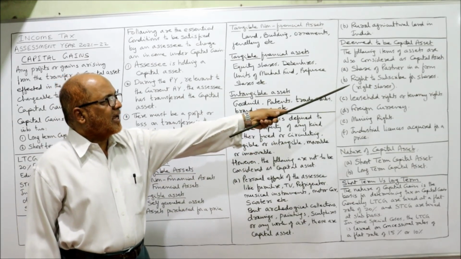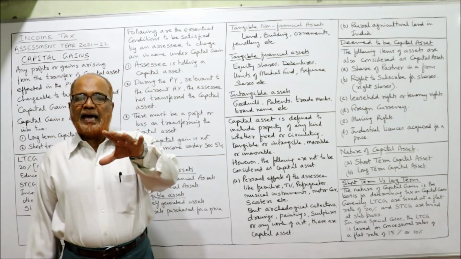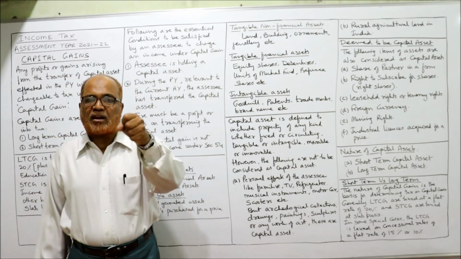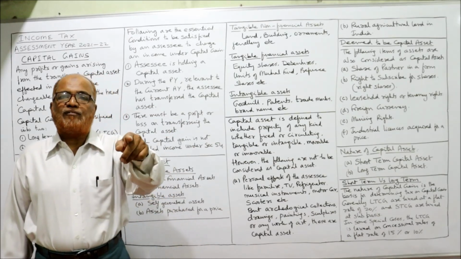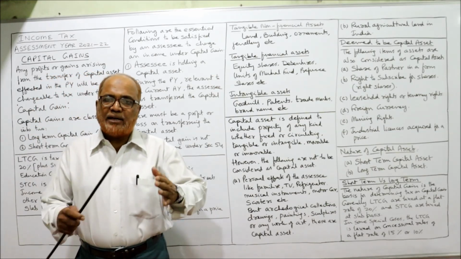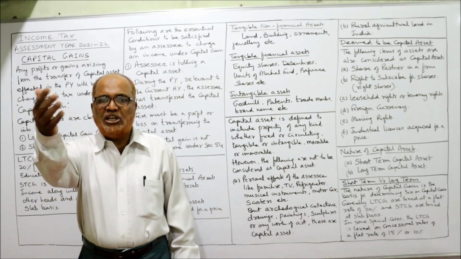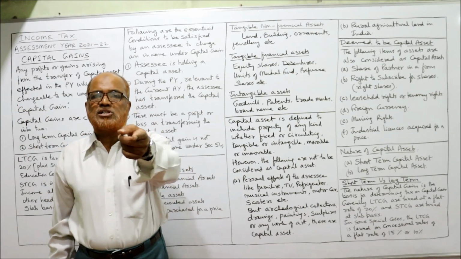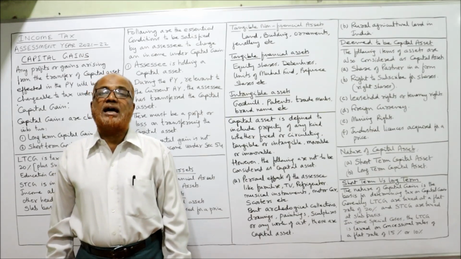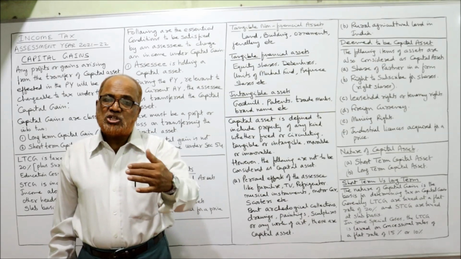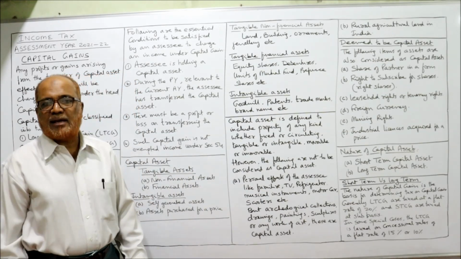Secondly, right to subscribe for shares. These are called right shares. The existing shareholders will have a right to buy the shares of their company before offering the shares to public. So according to Companies Act 2013, whenever a company offers new shares, these new shares must be offered to the existing shareholders. These are called right shares. The right on shares, that is also a deemed capital asset.